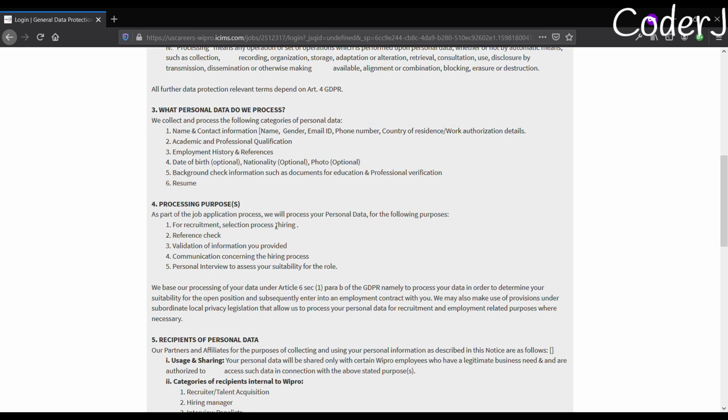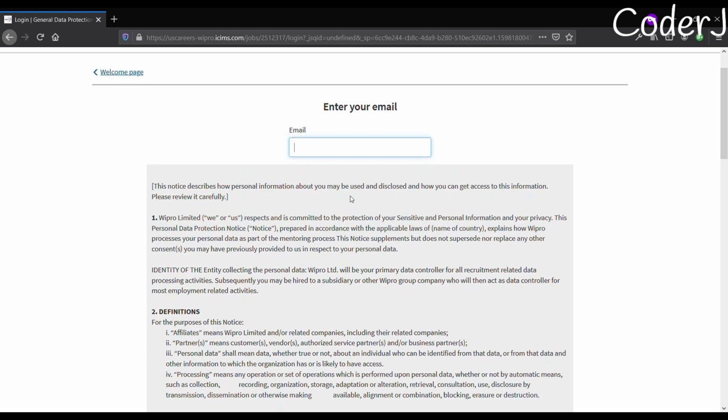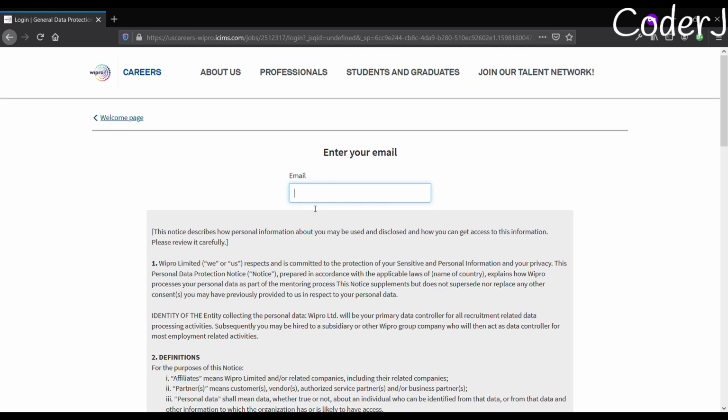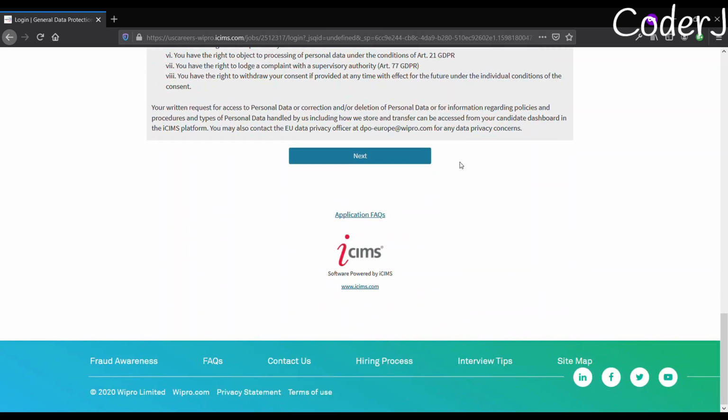So they have some sort of selection process. They'll hire you on the basis of your resume maybe, and after that they'll just reference check all the details that you have provided to them. And then they'll check your communication skills. You have a PI, and boom, you get selected. Now there's not much, so just provide your email ID and scroll to the bottom. There you'll have this next button, so click on it.